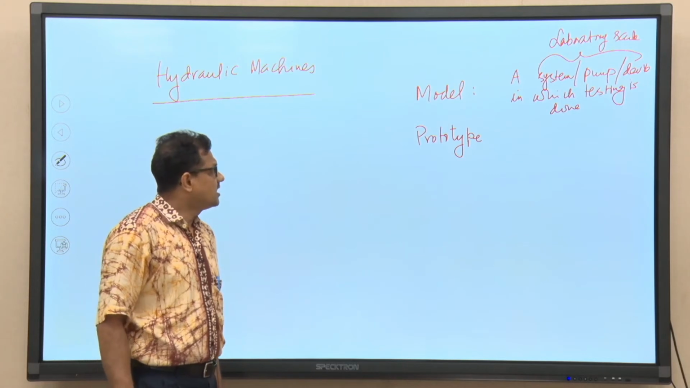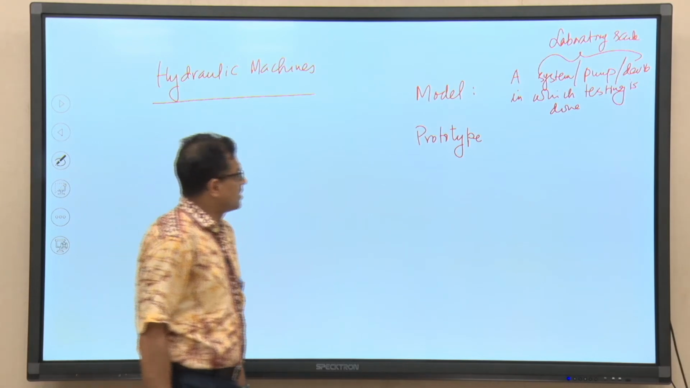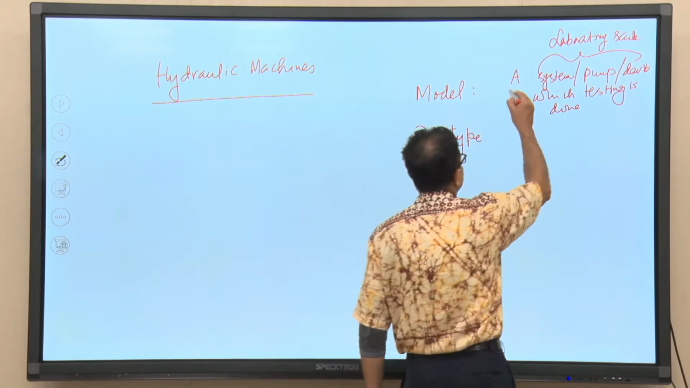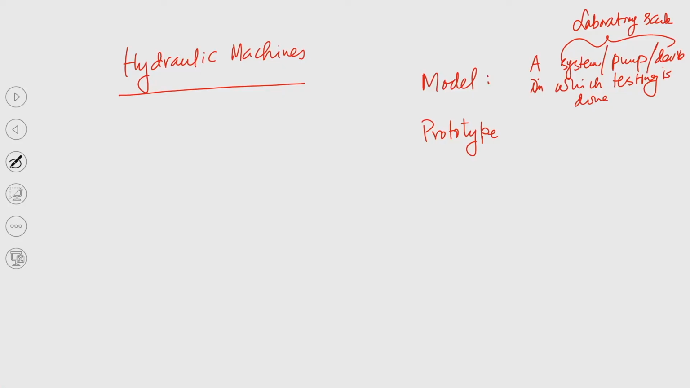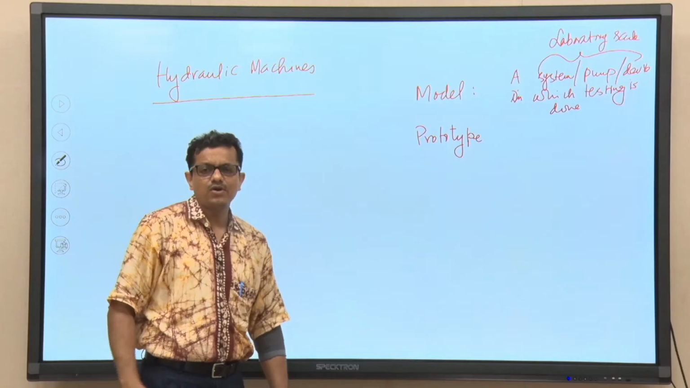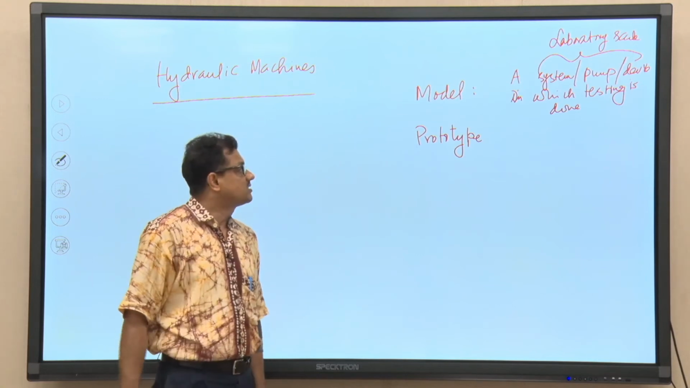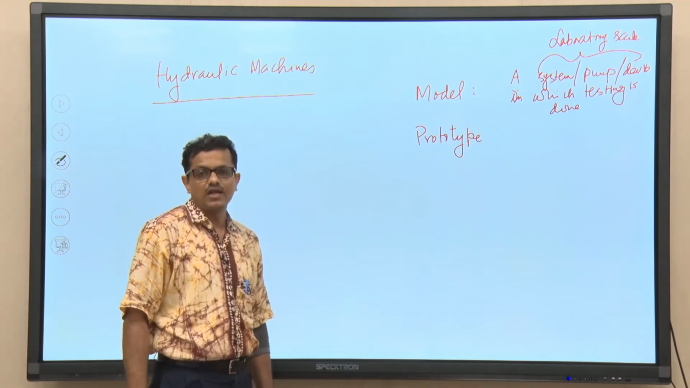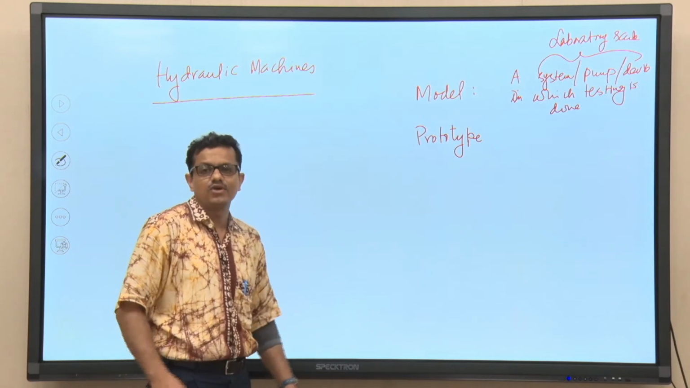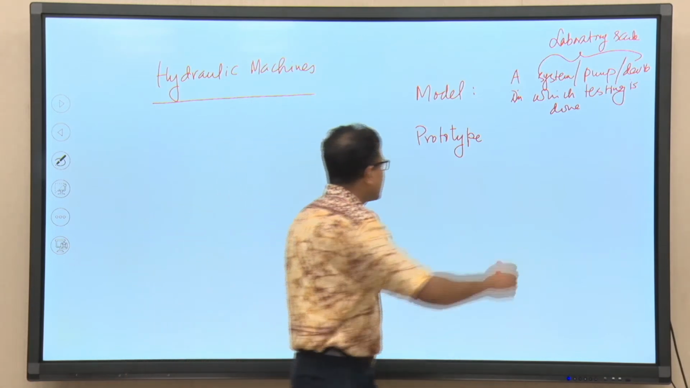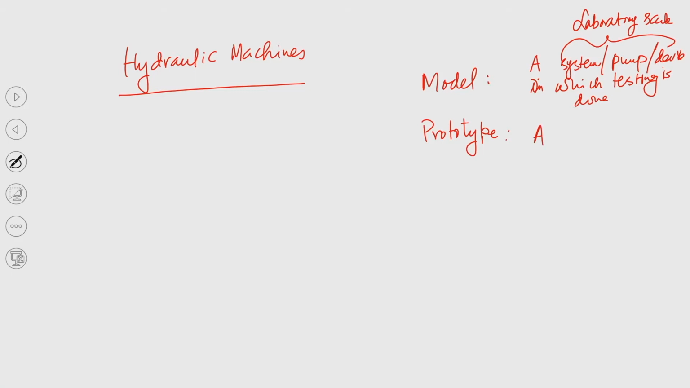So, basically the system on which testing is done, the lab scale pump on which testing is done, is called a model. So, basically model pump, model system, model device. Now, a prototype is nothing but a scaled up version of the model, right. See, try to understand.